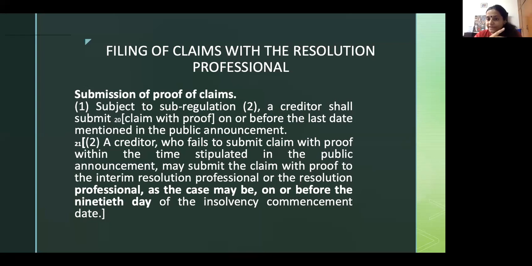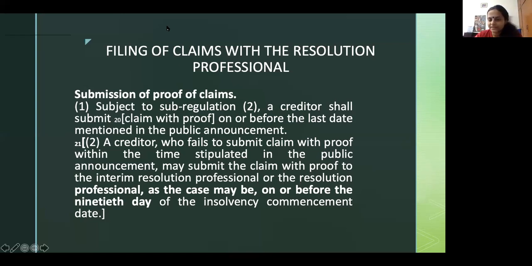It gets complicated though, because if you are able to recover the debts from the guarantor, your claim will not be considered before the IRP of the corporate debtor. But the CIRP will still continue, and other creditors will be able to file their claims. I hope that's what you were asking, Yashasvi.